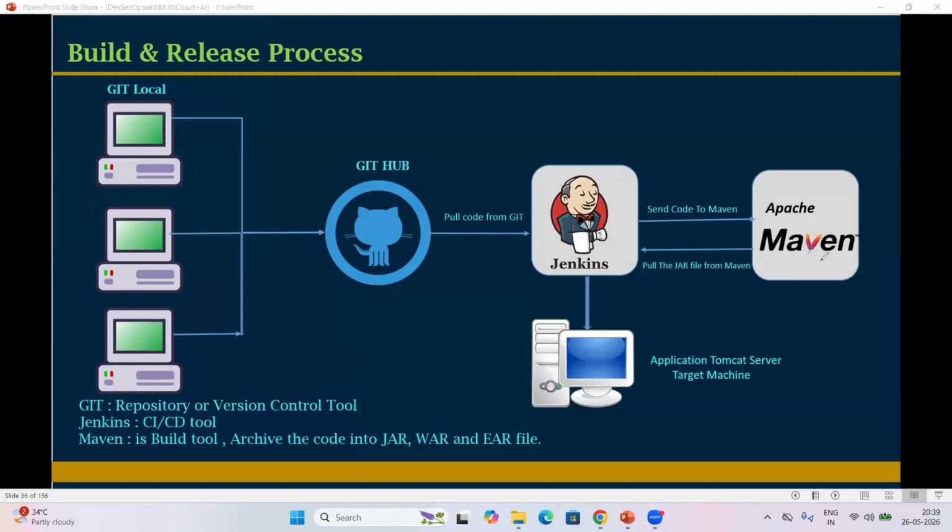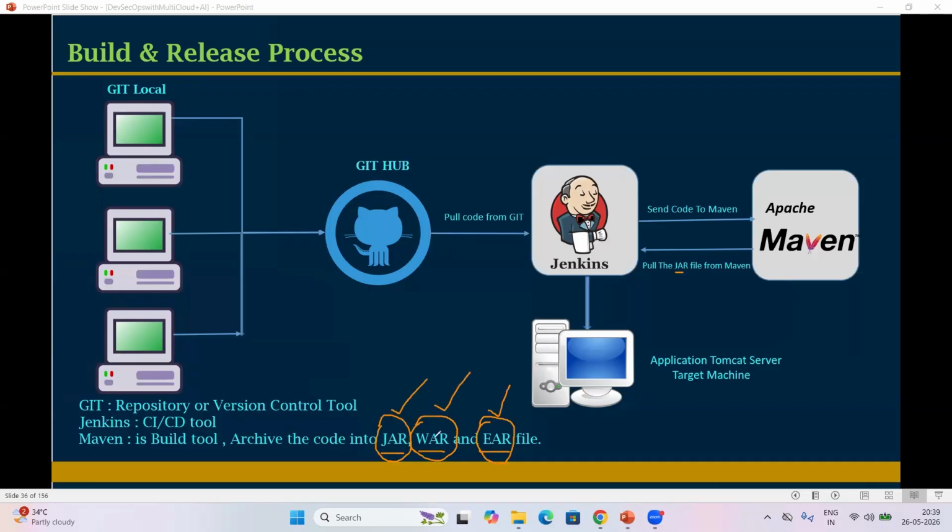What is Maven? What will Maven do? Maven is a build tool which generates artifacts like jar file, war file, EAR file. Look at my screen, everyone. So Maven generates jar file, war file, EAR file. These are binary files. These artifacts will be deployed onto respective application servers. Application servers will understand these artifact formats.